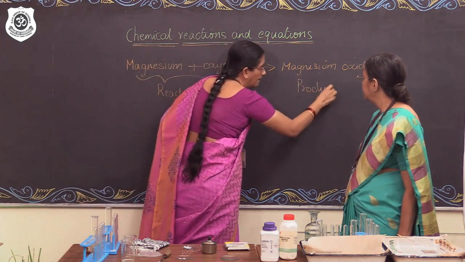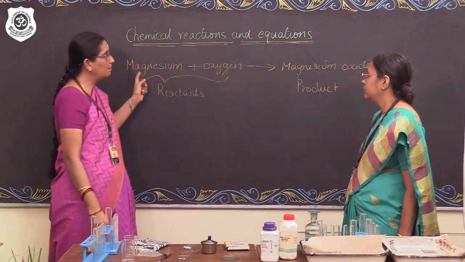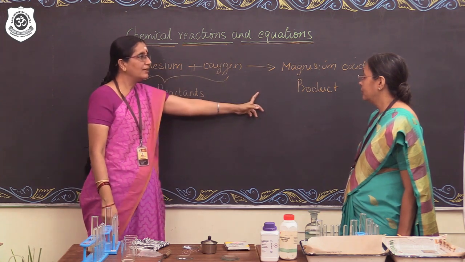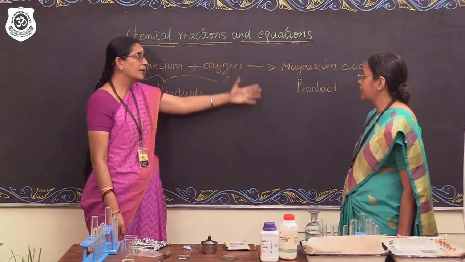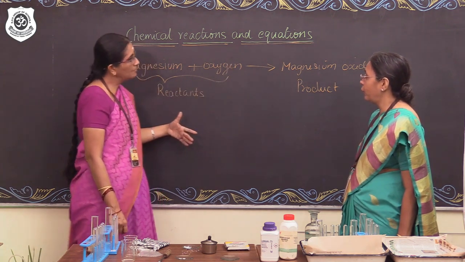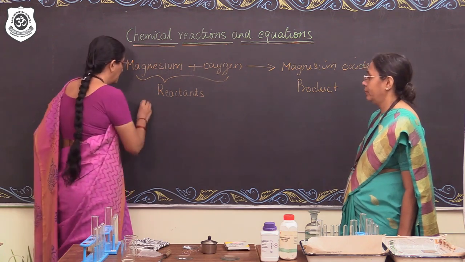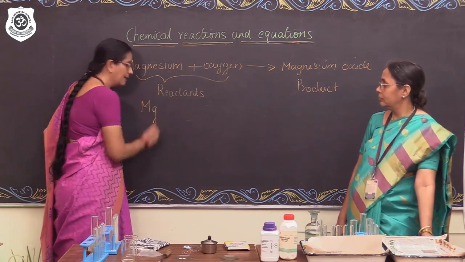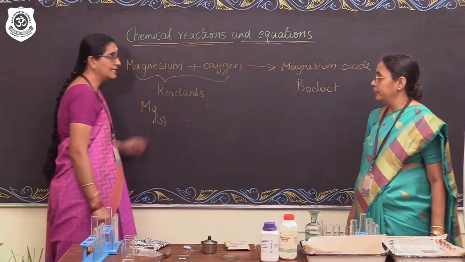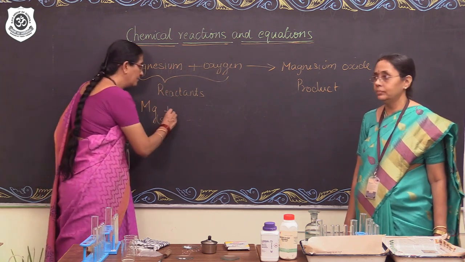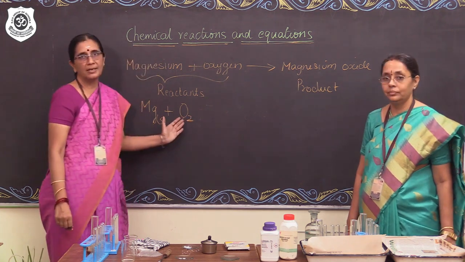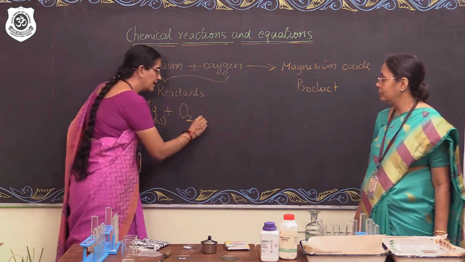But ma'am, isn't it very cumbersome to write the reaction in words, when we have a language for chemistry? So can we translate this into an equation? Yes, definitely. With symbols and formulae. So I would write magnesium with the symbol Mg, which is a metallic solid. Right. So it becomes imperative that I write the state it is present in, combining with molecular oxygen, which we also call dioxygen, which is in the gaseous phase.